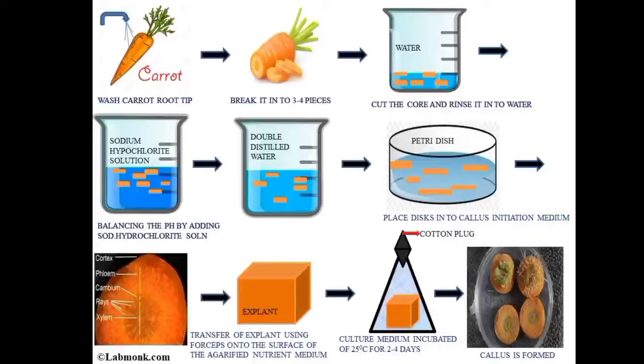And then lastly we have to measure the efficiency of the root and the shoot, and by this the callus is formed on the explants of the carrot. And then this callus is further used in culture to get the new plant.